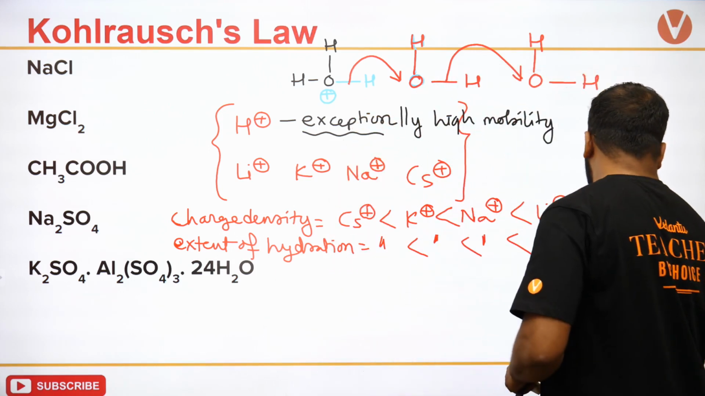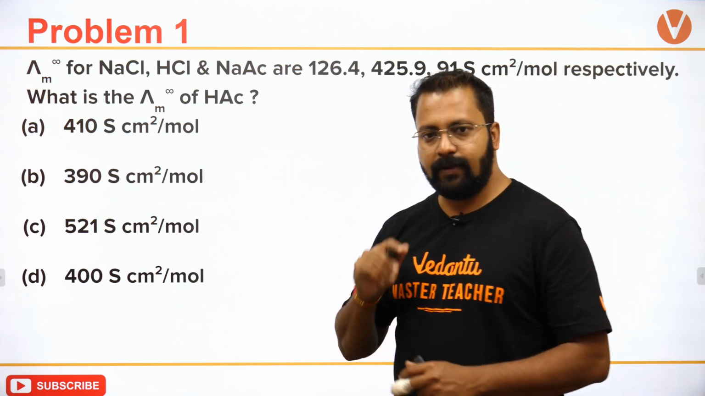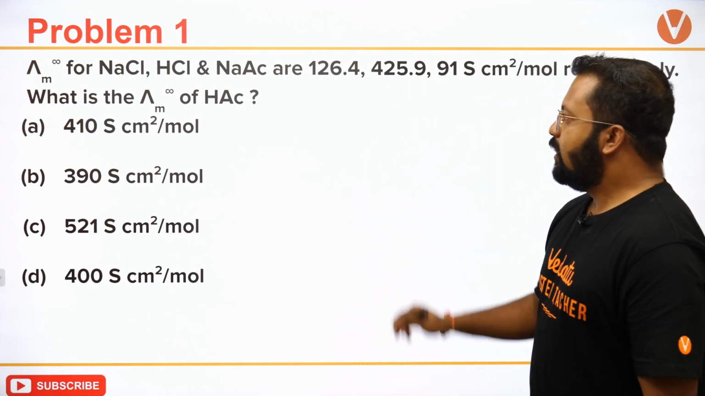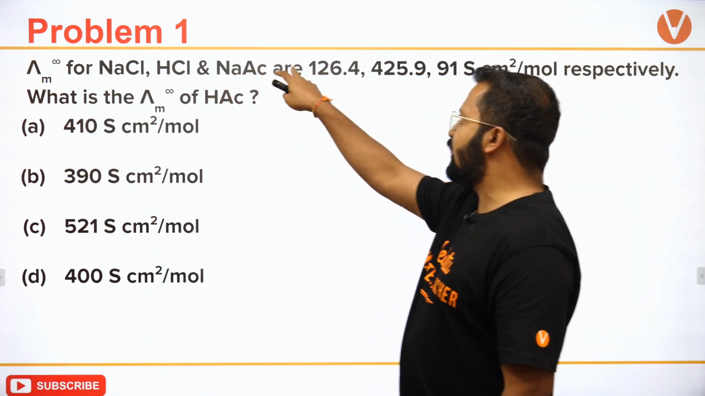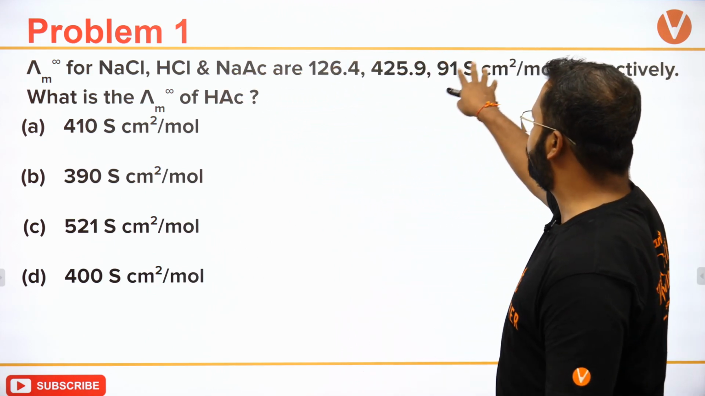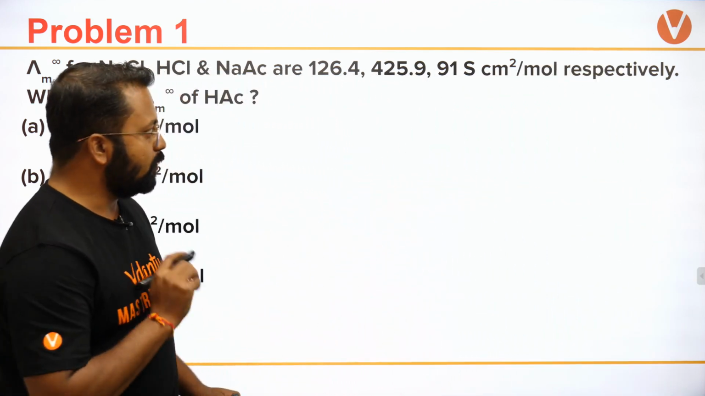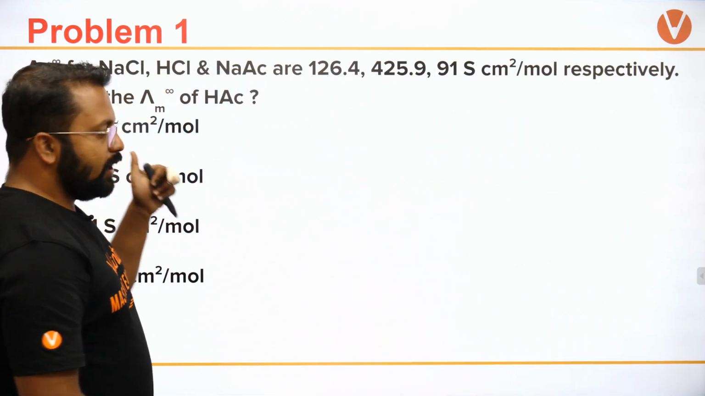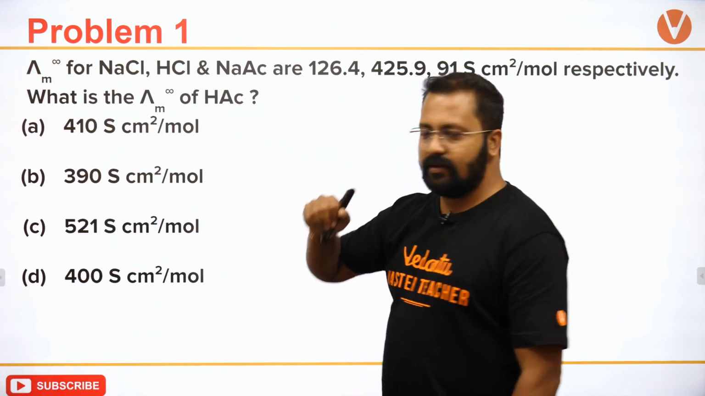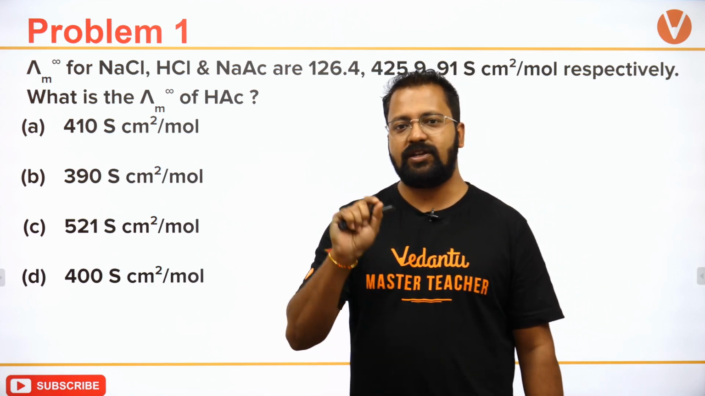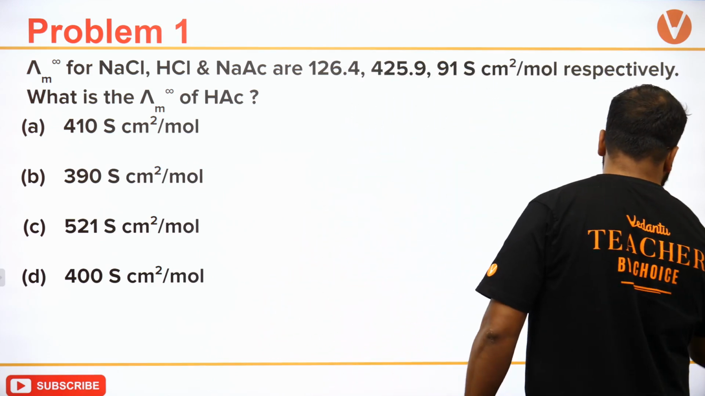Okay, let's try to solve a question. The first problem. Molar conductance at infinite dilution for NaCl, HCl, NaAC are 126, 425 and 91 centimeter square per mole. I have to calculate molar conductance at infinite dilution for HAC. AC is the representation for acetate.